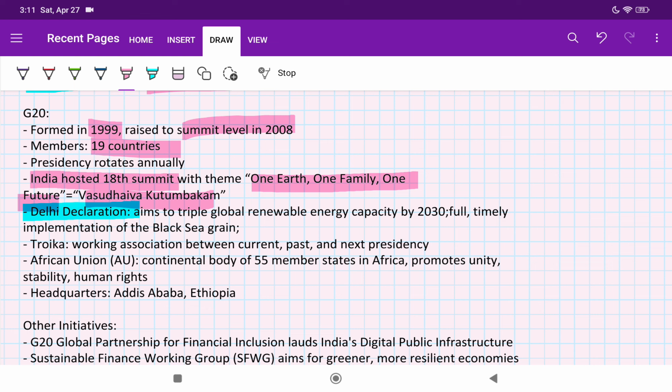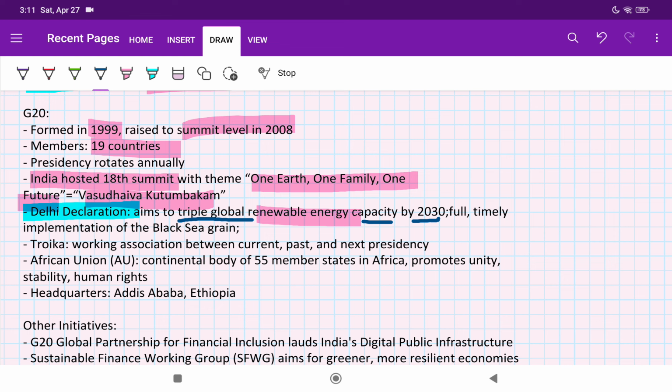So they basically talked about renewable energy. In renewable energy, it's about tripling the global renewable energy capacity by 2030. That is, whatever the renewable energy that we are using now, three times we have to progress in that. This is the Delhi Declaration. Keep it in your mind. This can be a potential question.